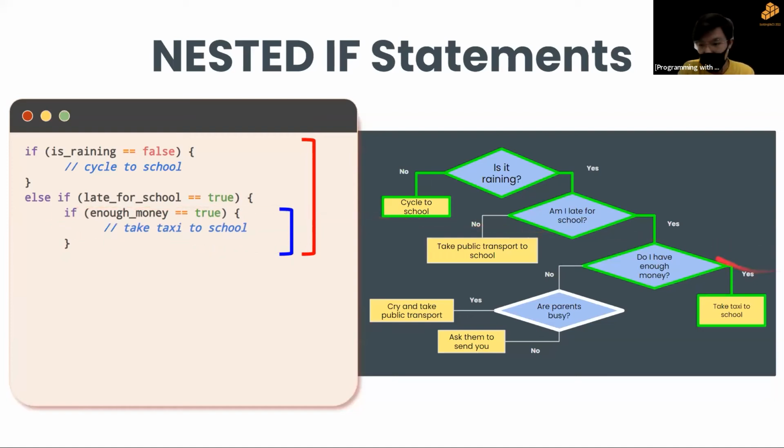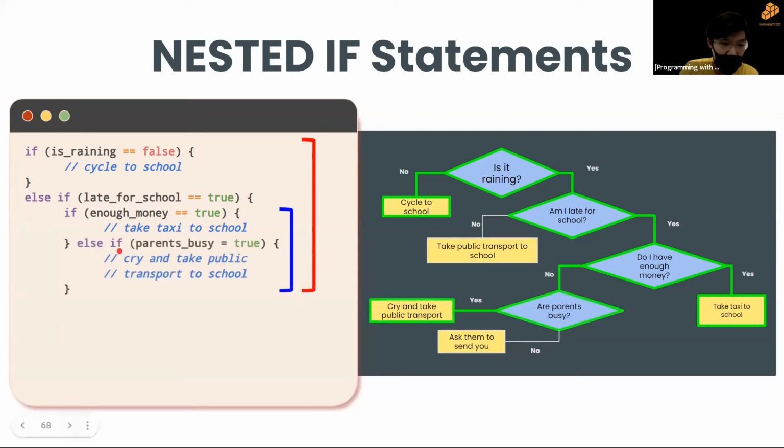So now we've settled this part over here on the flowchart. You can see we ask ourselves if we have enough money. And yes, we take a taxi to school. So now we need to branch out to this area. We need to ask ourselves, are our parents busy? So thus we use the else if, right? Like before, if we don't have enough money, then we ask ourselves if our parents are busy.